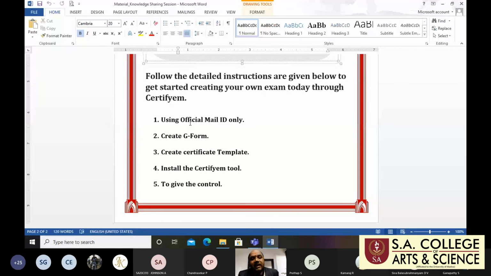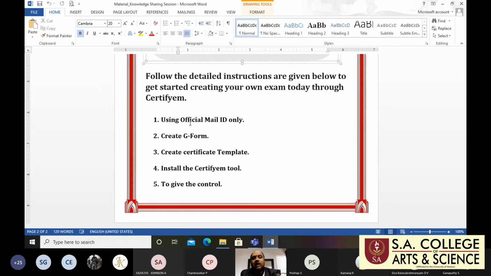Then how do you generate the certificate? With the help of Certify-M, right? Then finally, to give the control. Control is very important because you are always enabling the link within 1 year. I'm also using that same link right now. I'm also getting the certificate from Certify-M right now. Last year you conducted the event, but right now I'm using that link. I will enter all the data. I will get the certificate today. So that's why control is very important.